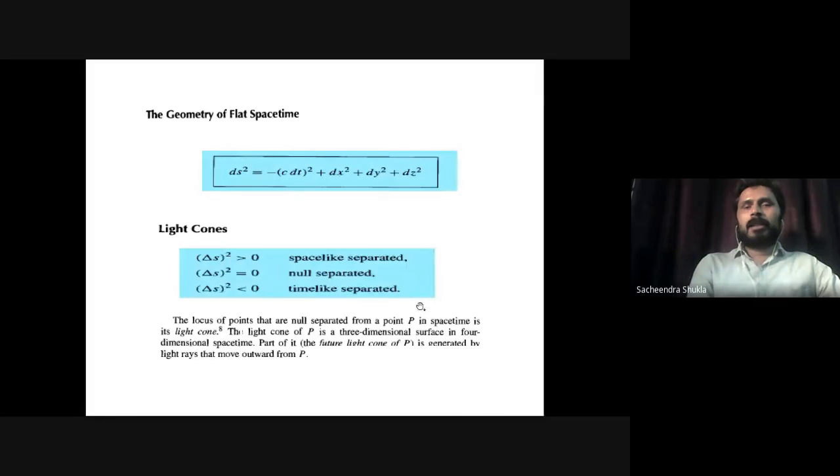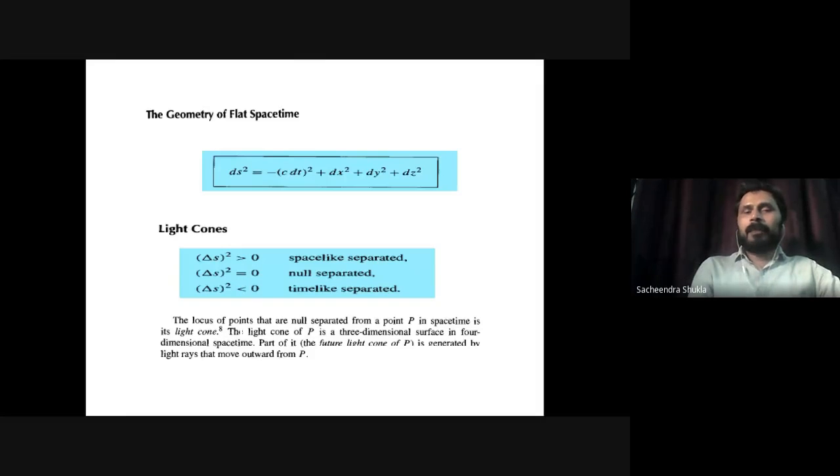The interesting thing is, if I take ds square equal to 0, then c dt square is dx square plus dy square plus dz square. And dx square plus dy square plus dz square upon dt square will be c square, where c is the speed of light. So what it says is, if two points are null separated, they are connected by a light ray, because the distance upon time is equal to speed, and the speed is the speed of light, c. That means two points are connected by a light ray moving from one point to another.